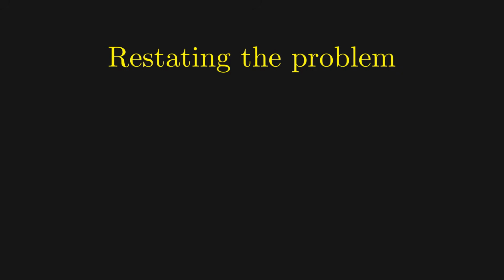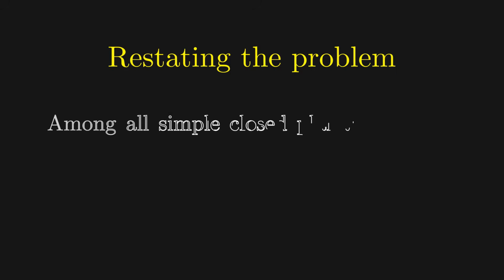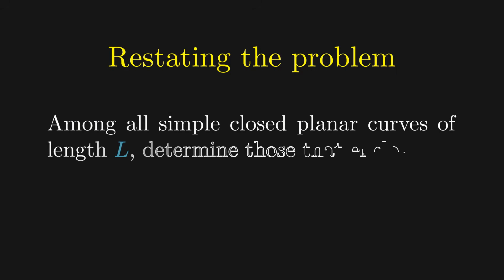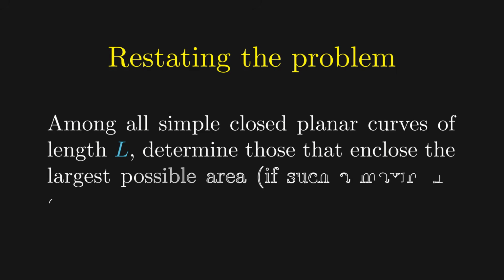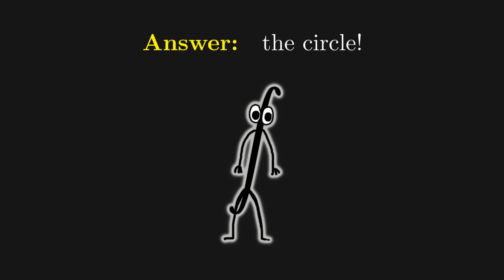So now we have the necessary tools, we can actually restate the problem properly. Among all simple closed planar curves of length L, determine those that enclose the largest possible area, if such a maximum exists, of course. Notice that up to this point, we haven't actually stated the answer. So let's do that now. You might already know it is in fact the circle. That is, among all simple closed planar curves of length L, the circle of perimeter L encloses the largest area.